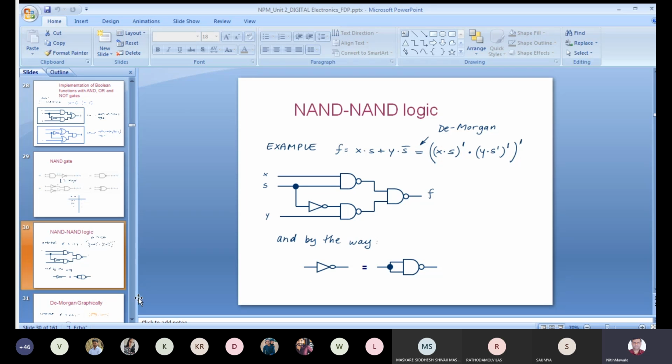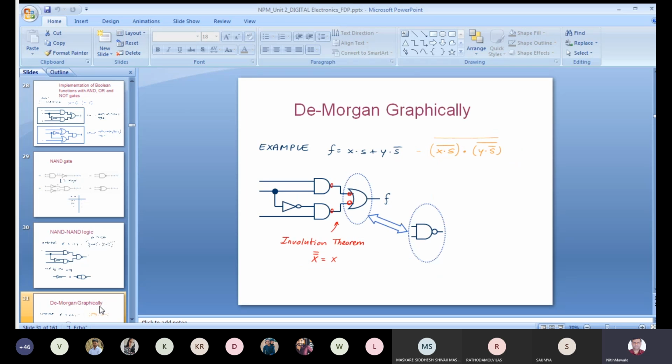Okay. Then next, another way, with the help of De Morgan's theorem graphically, if you want to solve that, again the same concept you will get. So the NAND, and this NAND will again be followed by this circuit. This is nothing but a NAND. So this is called the involution theorem. Okay, that you have studied. You see, a double complement is there. The answer is the same variable. That is available. So for the double complemented you will get the same answer with the help of this circuit. Is it clear?